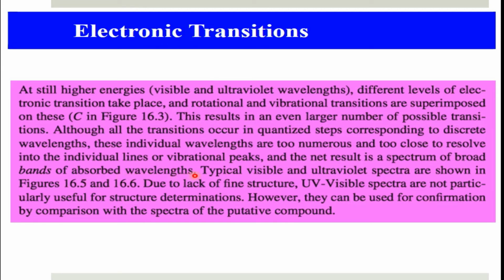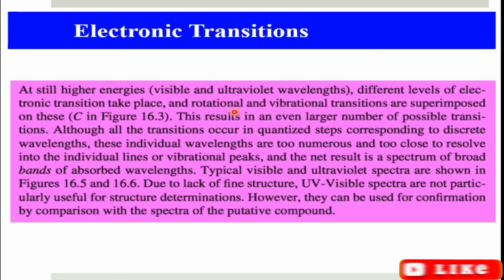What it means actually is that if we have energy sufficient for electronic transitions, then accompanying the electronic transitions we will also have rotational and vibrational transitions. All these transitions, although they are quantized, will occur only when the radiation has the difference of energy required for the rotational, vibrational or electronic transition.